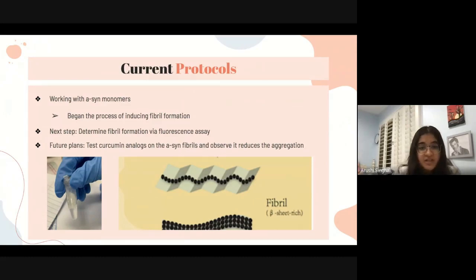We are currently discussing ANS fluorescence, ThT, or ThS fluorescence. In the future, once we apply curcumin and its analogs as a treatment, we will check its binding affinity to alpha-synuclein via a Nile red staining, which highlights the areas in which curcumin did not bind. These are the current and future procedures we are and will be carrying out for our project.